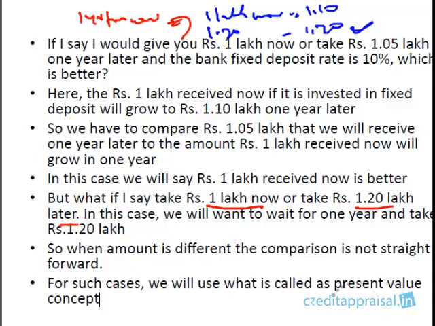The 1.2 lakh which we are going to receive 1 year later is more valuable than the 1 lakh we receive now. So in this case it is better to wait for 1 year and take 1.2 lakhs rather than taking 1 lakh now. Right? So please understand this concept. This concept is what we call the present value concept, though we are actually using something called future value here. We are asking how much this 1 lakh will grow to 1 year from now. So we can say the future value of 1 lakh after 1 year is 1.1 lakh. That is future value.